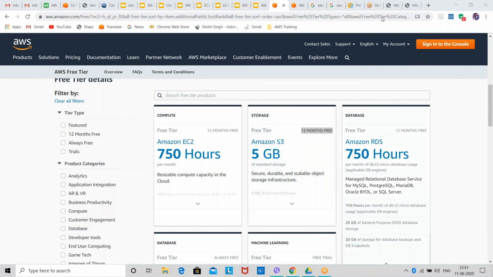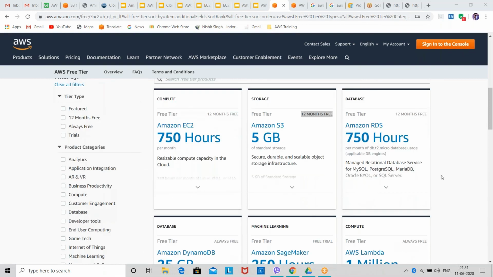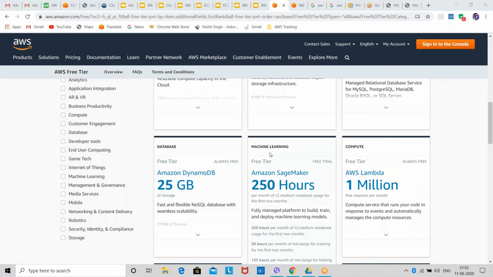Then we have databases. We can use this RDS database. RDS is a relational database. We can use RDS for 750 hours, same as that of EC2. Then we have another database, that is DynamoDB. DynamoDB is nothing but NoSQL data. I think you guys might have heard about NoSQL data. You get 25 GB of storage for your DynamoDB. Understand? Then if you use machine learning, you get 250 hours of SageMaker.